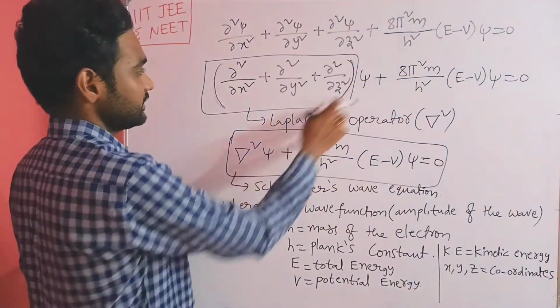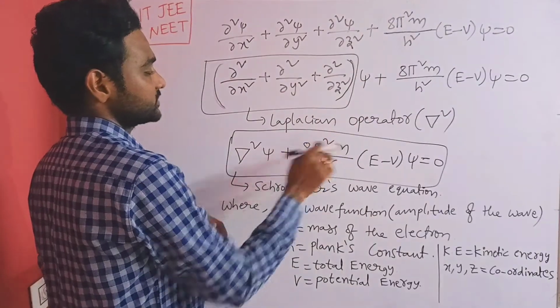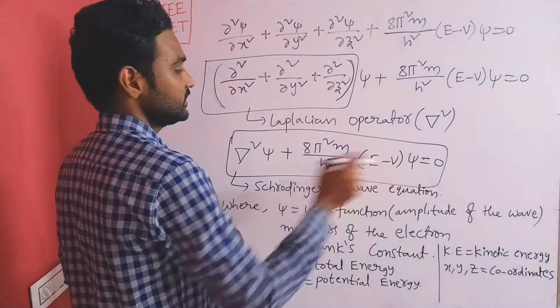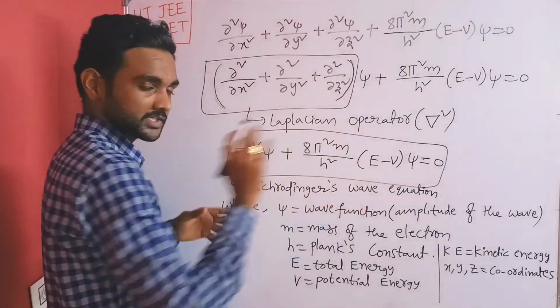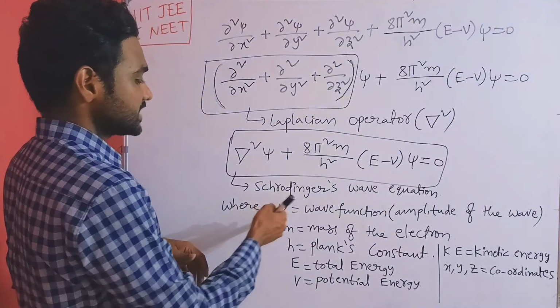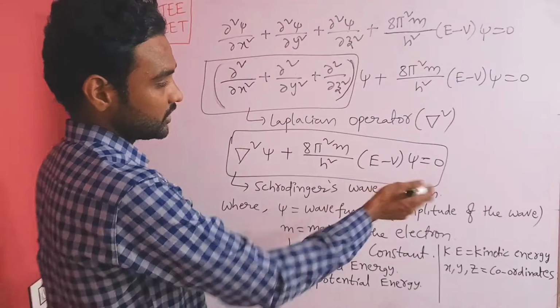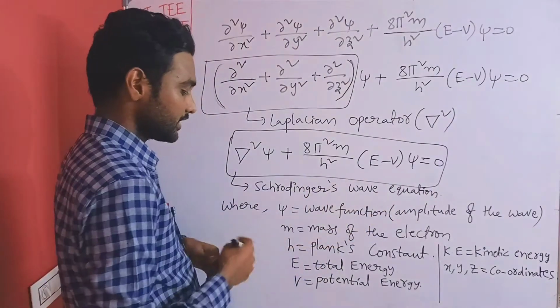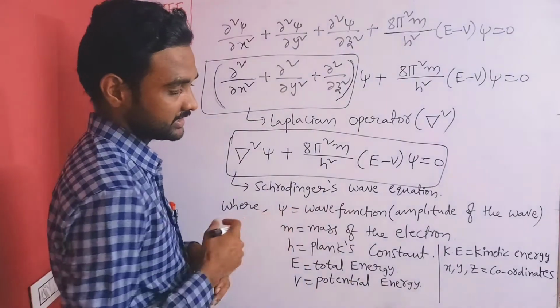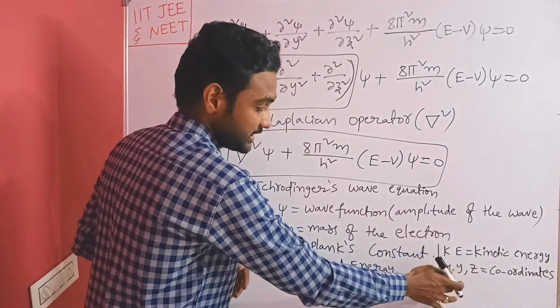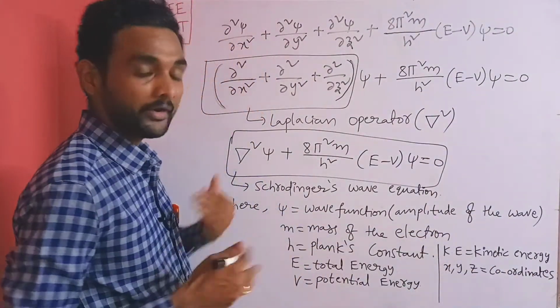Then del square psi plus 8 pi square m by h square into E minus V psi is equal to 0. It is called finally Schrodinger wave equation. Here psi is the wave function or amplitude of the wave, m is the mass of the electron, h is Planck's constant, E is the total energy, V is the potential energy, k is the kinetic energy, x, y, z are coordinates.